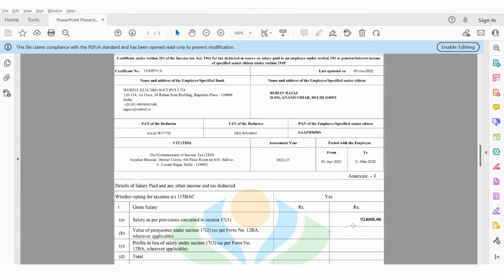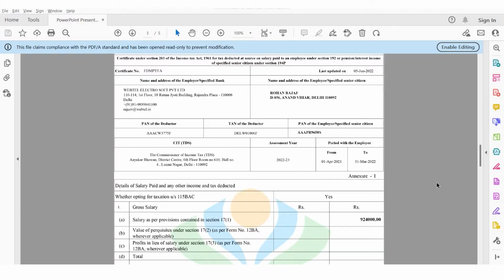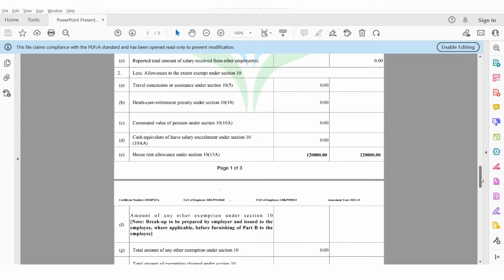This amount contains the information of your basic salary, and if any allowances are there, then your amount will be clubbed as per section 17. Here you will be able to see the total salary received as per section 17 by Mr. Rohan Bajaj is rupees 9,24,000.